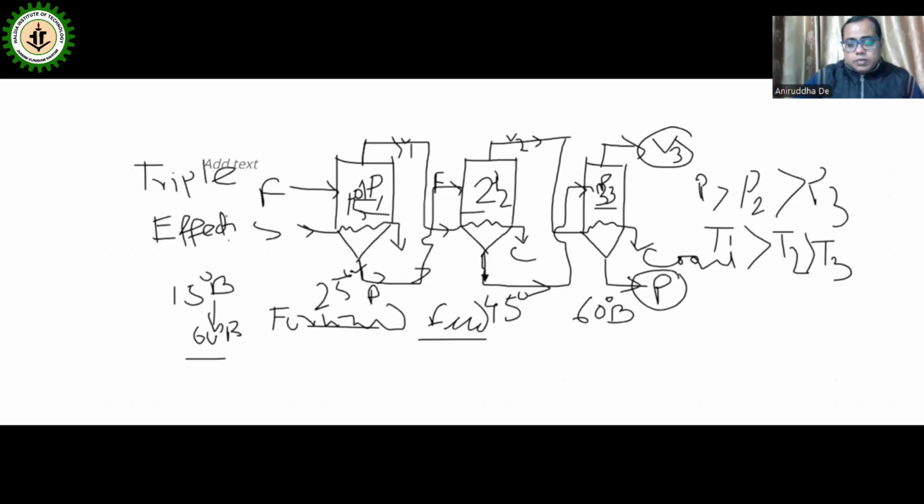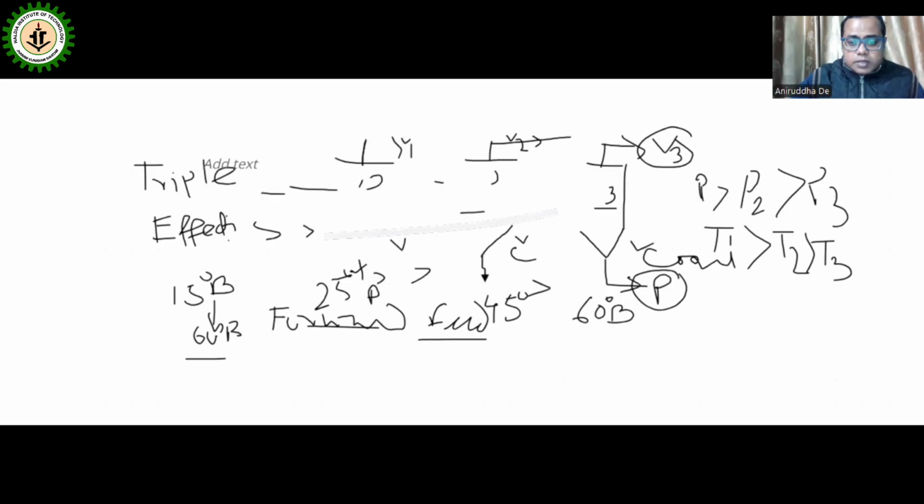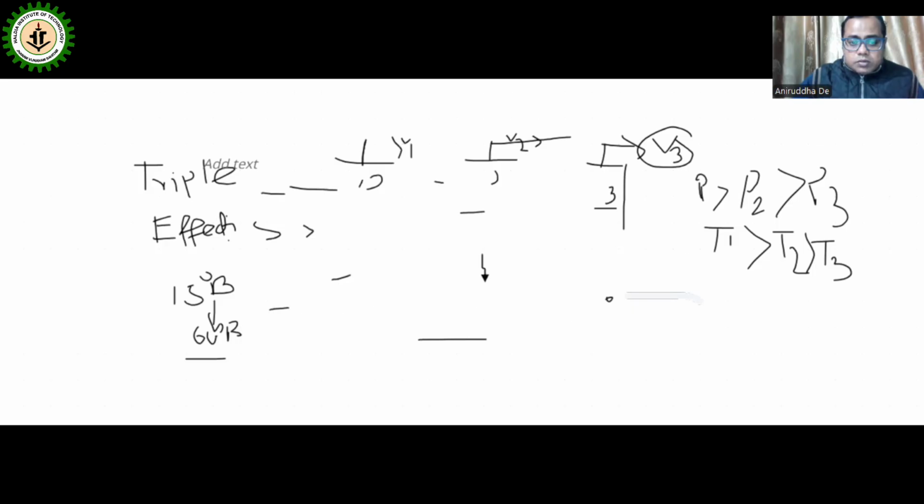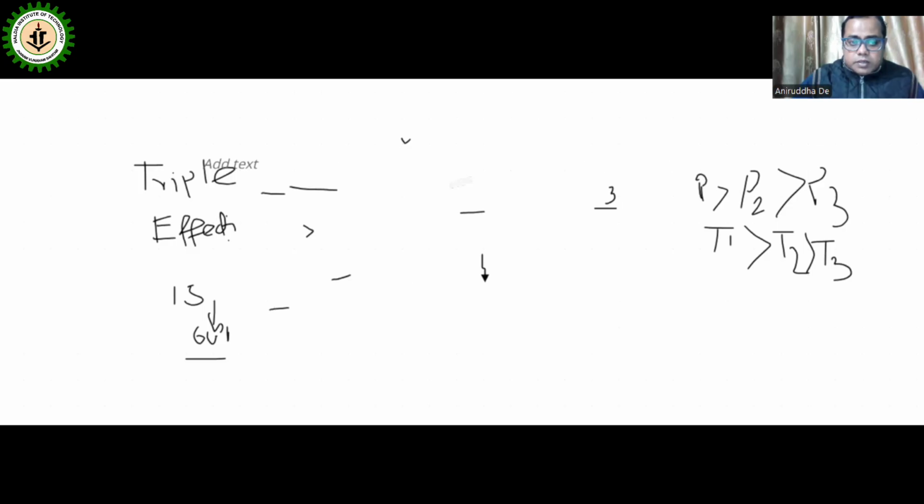Multiple effect, forward feed. Now if we go for high concentration, same thing will be there, but one thing, it will be backward feed. Why is it named backward feed?